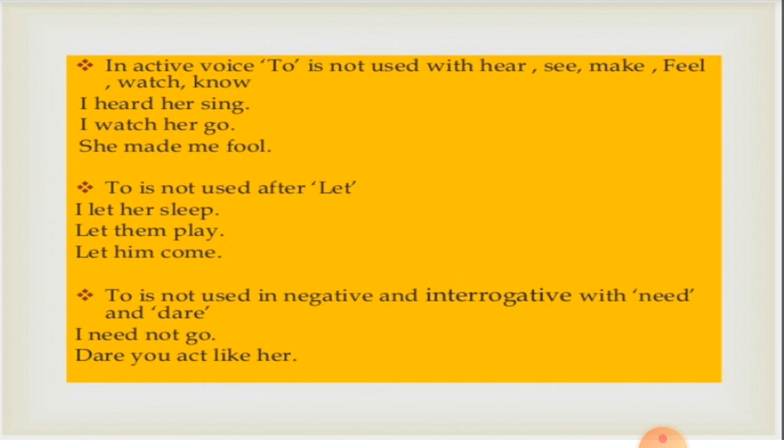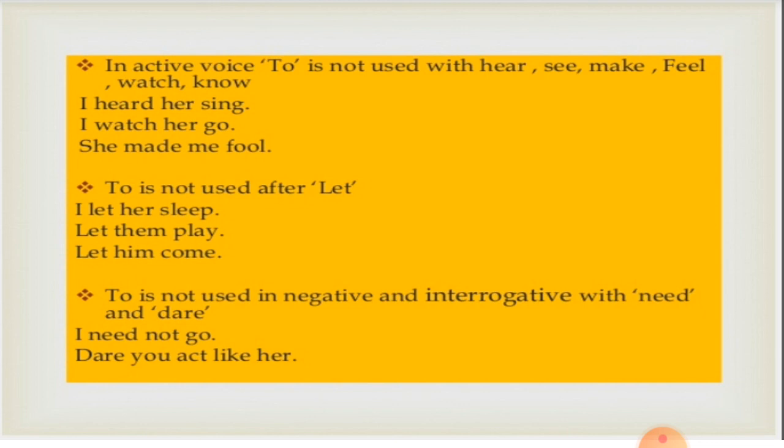In active voice, to is not used with hear, see, make, feel, watch, know. Now, for those children who are new to this channel, you can find a detailed description of active and passive voice in my previous videos. You can watch them for your reference. Now, in active voice, to is not used, like I heard her sing. We don't say I heard her to sing. I watch her go. She made me fool. In these types of examples, we don't use to.